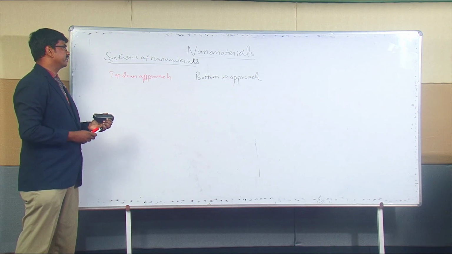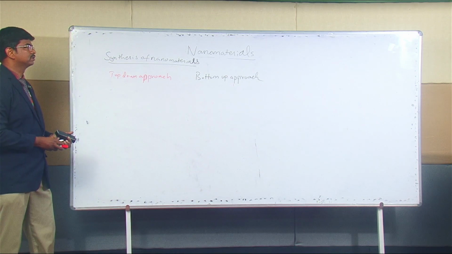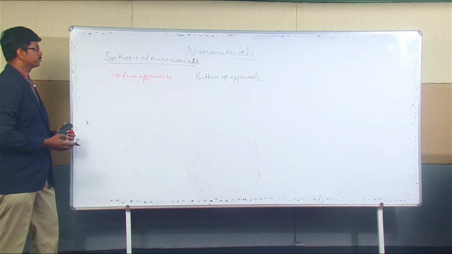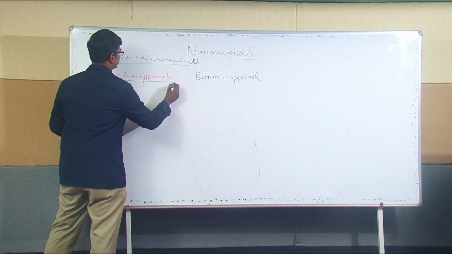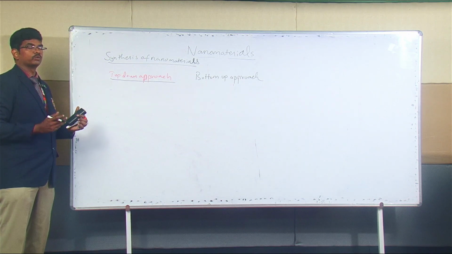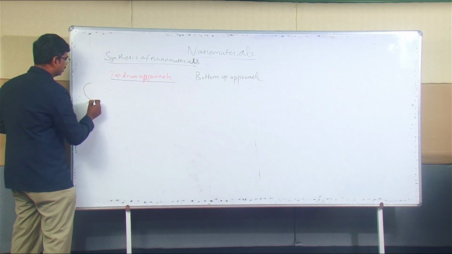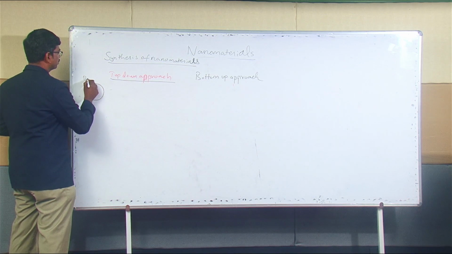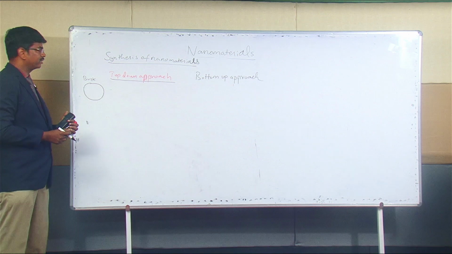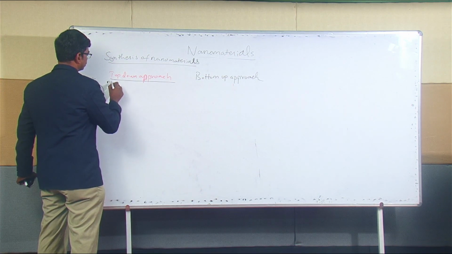First, let me talk about what is the top down approach, and what are the advantages and disadvantages. Everything I speak is related to the top down approach. When you talk about top down, it is from bulk material, from larger material. For example, if I take a bulk material and crush it, that is mechanical deformation.